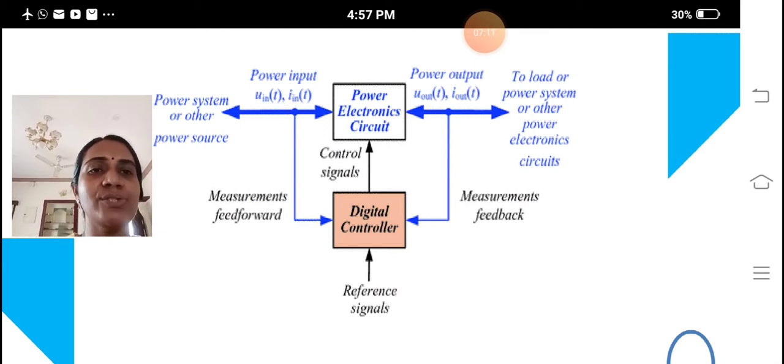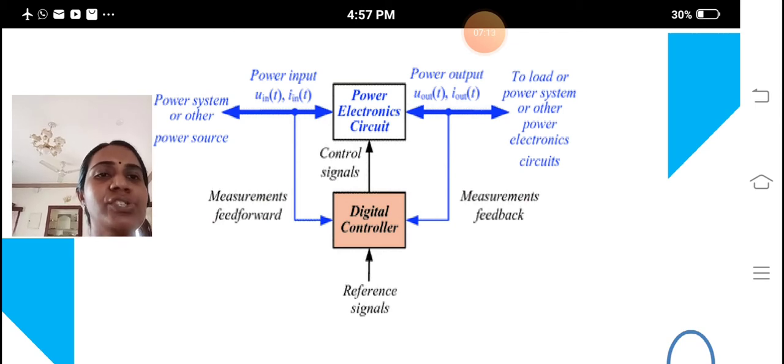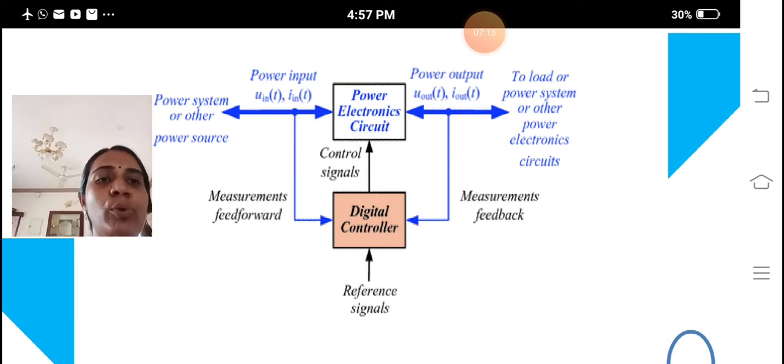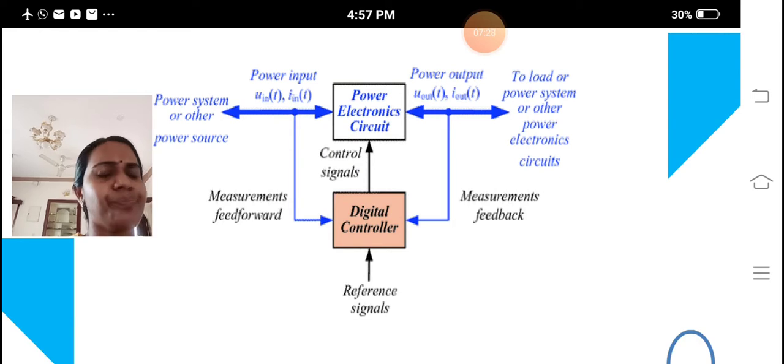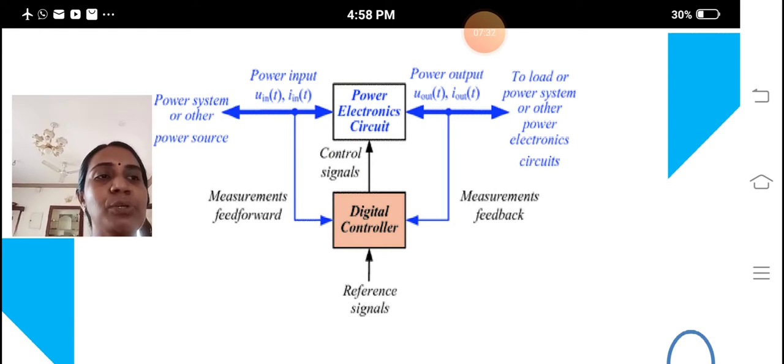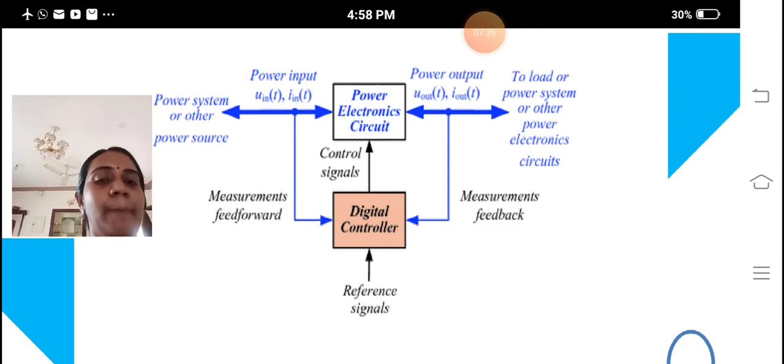Based on the input, we have to decide in which time period we get the output, in which period we send the control signals, and manage the measurement of the feed forward and the feed backward. Everything we have to manage. Then only can we achieve a powerful multi-rate control unit in our automobile industry. So that is for the ideate part.